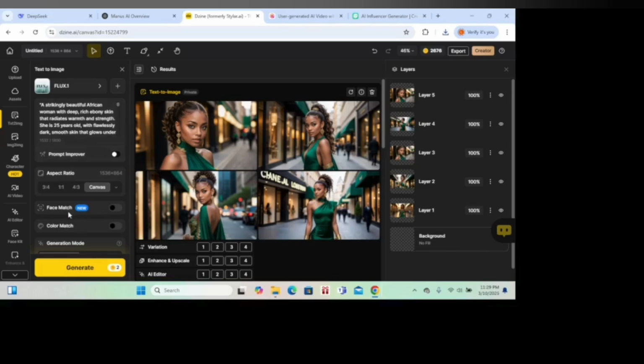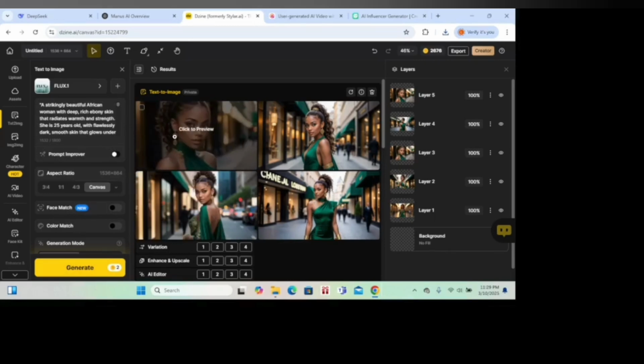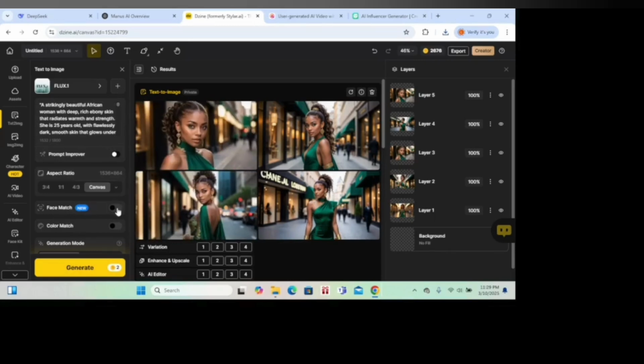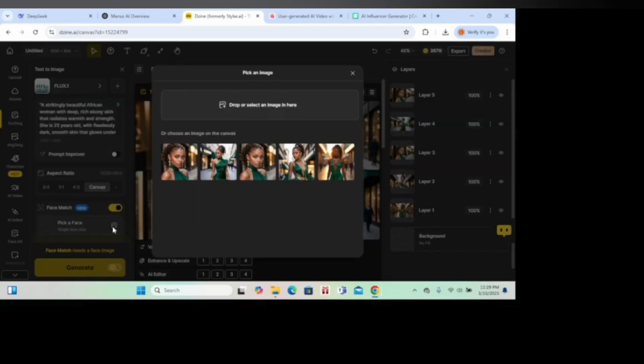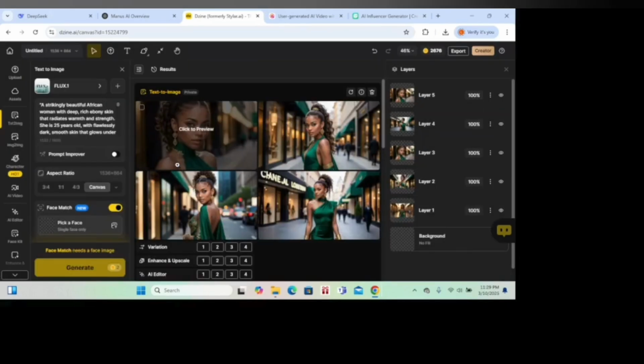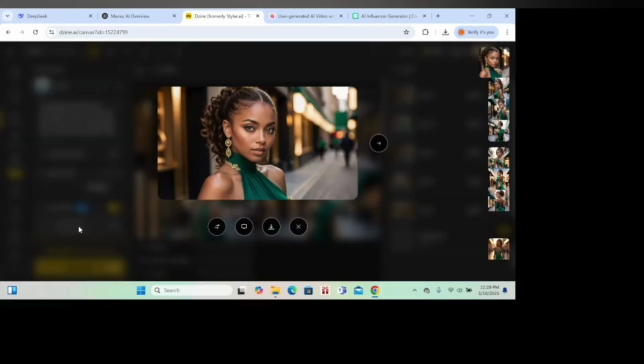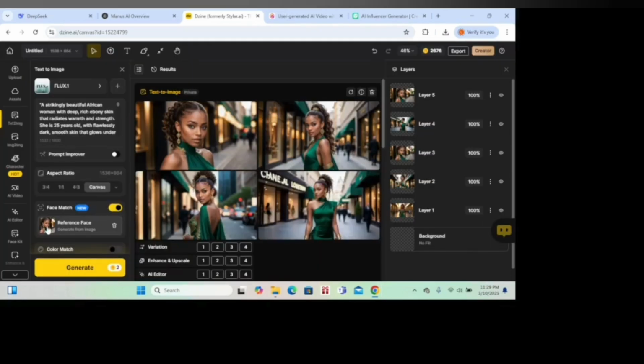And then you see this new feature where it says face mask. We're going to actually put the face of this girl. Okay, we're going to turn it on like this, and then they give you the option to pick the face. You can actually choose from here or drop it here. So this is the girl that we want to use. Let's see if it's going to come here. This is the face that you want to use. Already it is here, and now you can generate.